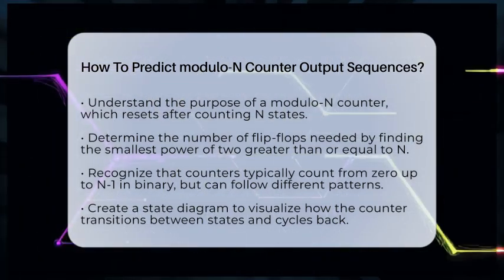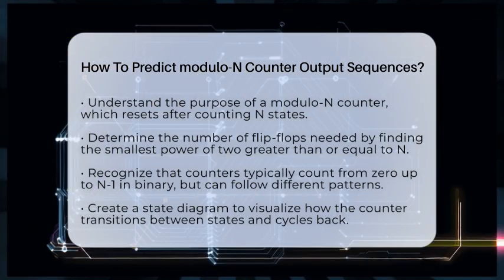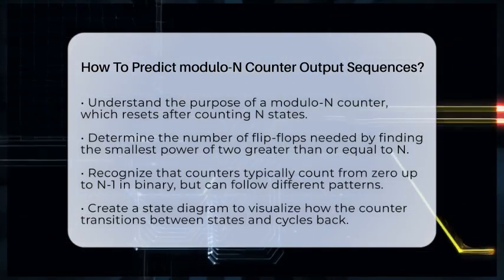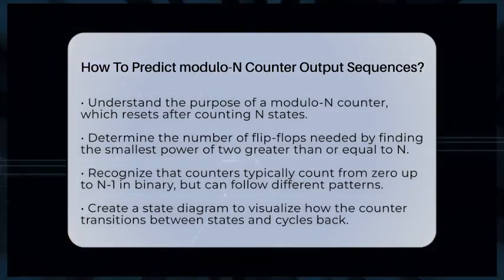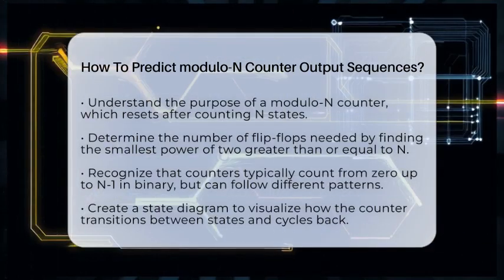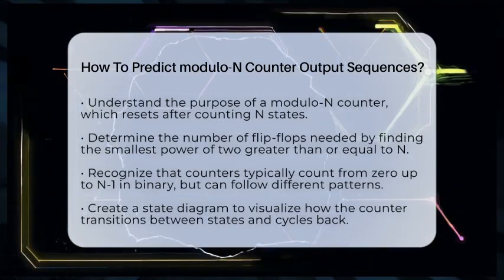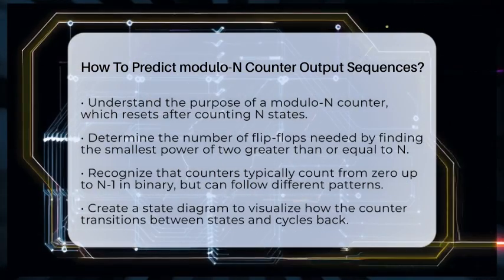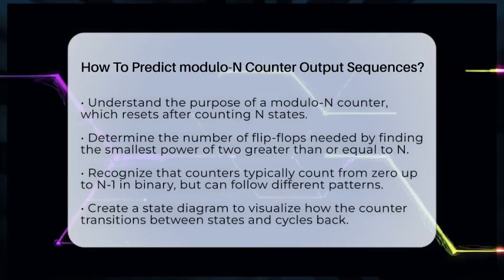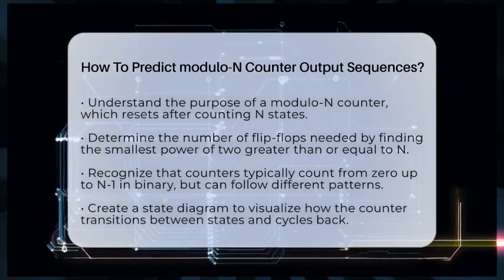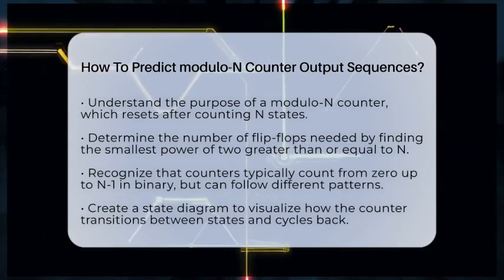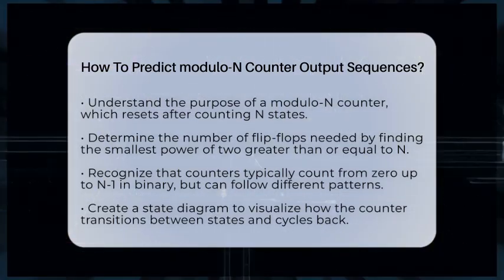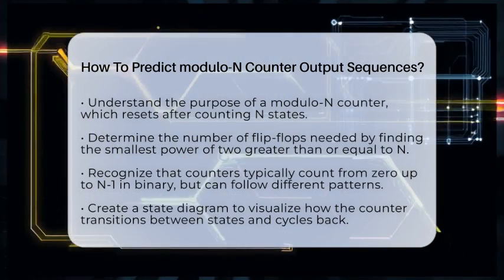Let's break it down step by step. First, you need to know how many flip-flops are required. The rule is simple. Find the smallest number of flip-flops so that 2 raised to that power is equal to or greater than n. For example, if you want a counter that counts up to 10, you need at least 4 flip-flops because 2 to the power of 3 is 8, which is less than 10, but 2 to the power of 4 is 16, which covers all numbers up to 15. This way, you can represent all states from 0 to n-1.